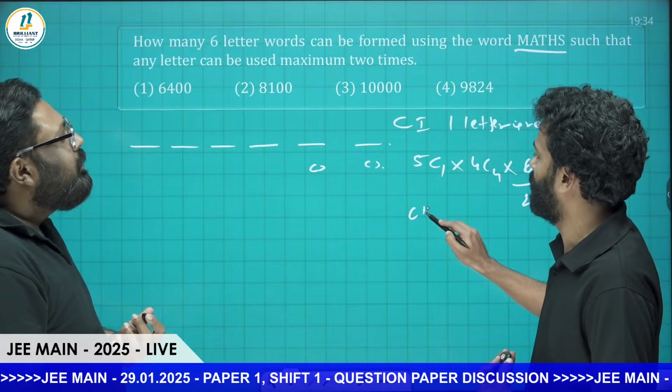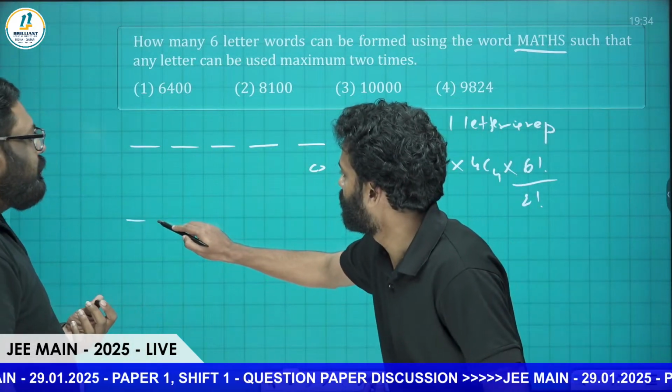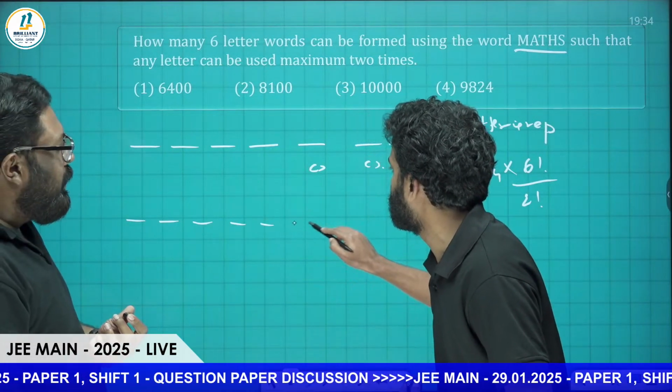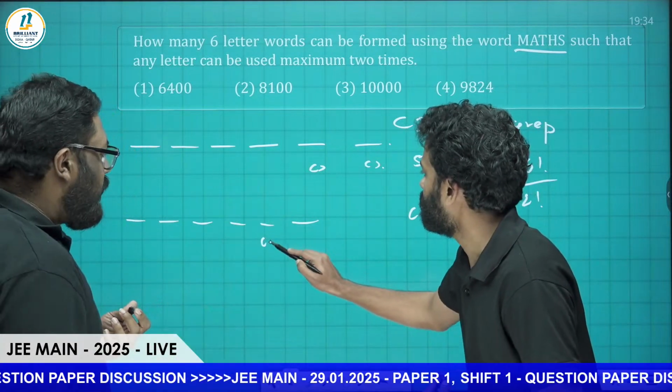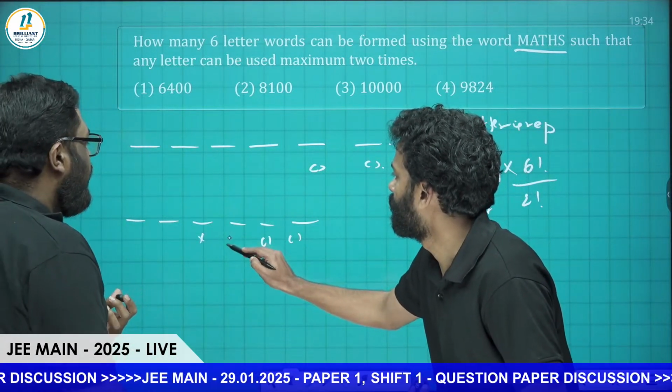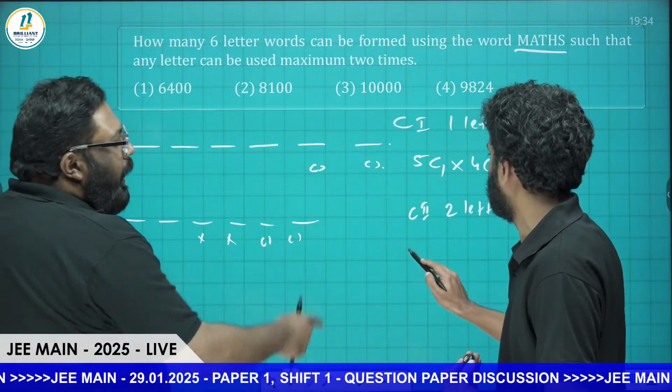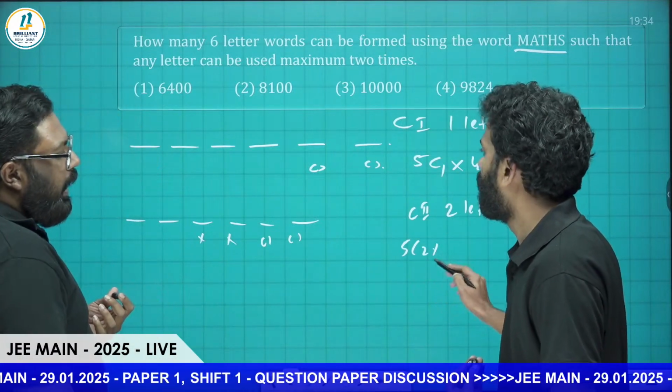Case number 1. And about case 2. Case 2, that is 1, 2, 3, 4, 5, 6. Here you're choosing 2 letters to repeat. So you have to choose the 2 letters first. Okay, let's choose 2 letters. That is 5C2, 5C2 here.